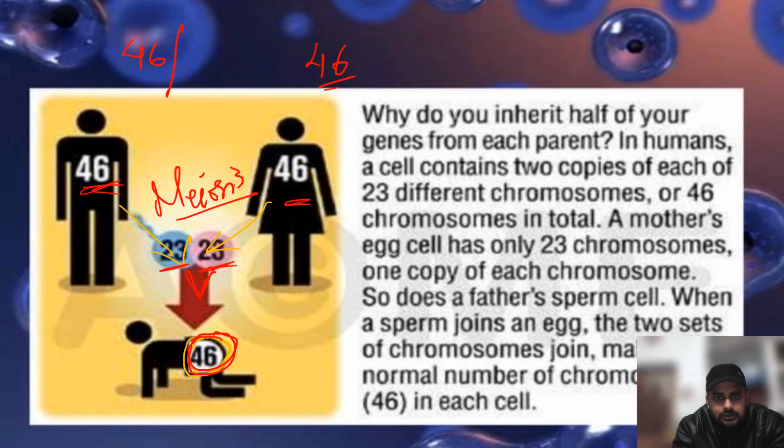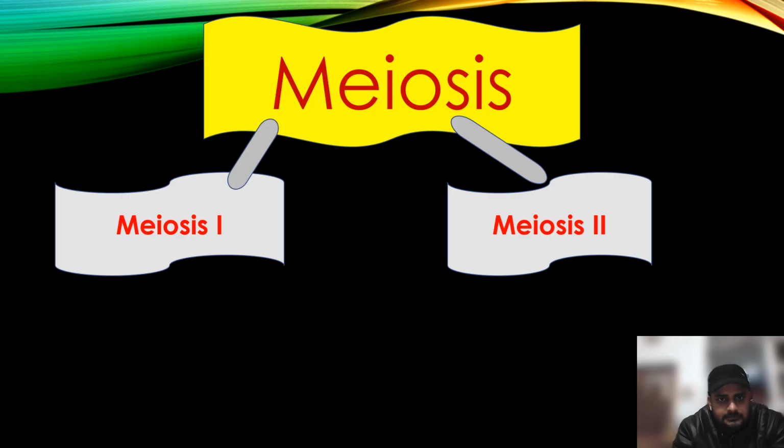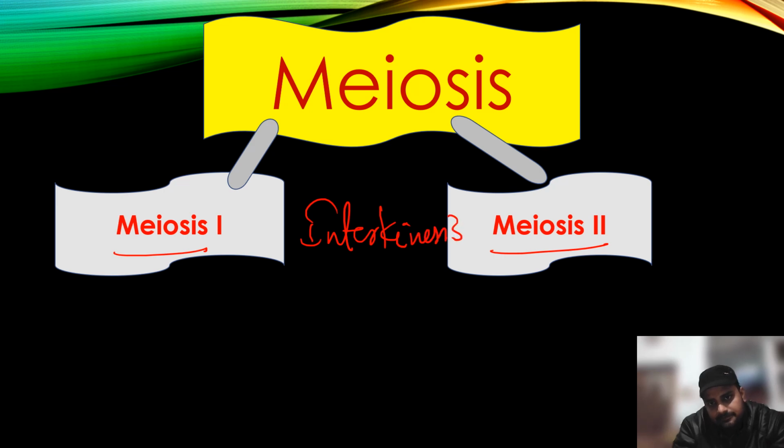Okay, so let's talk about meiosis in detail. Meiosis occurs in two stages, that is meiosis first and meiosis second. In between them there is the interkinesis stage, and before meiosis first there is G1 phase, S phase, and G2 phase.